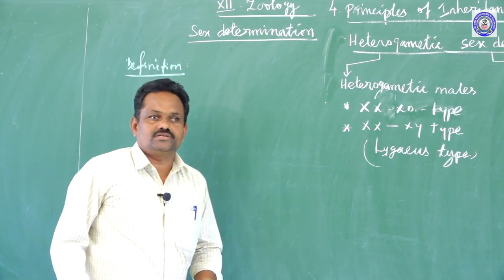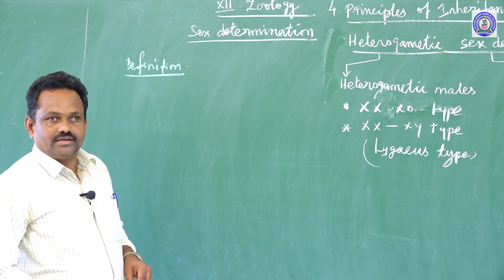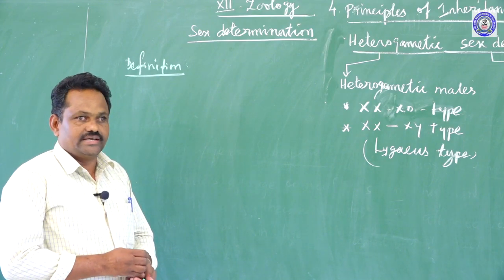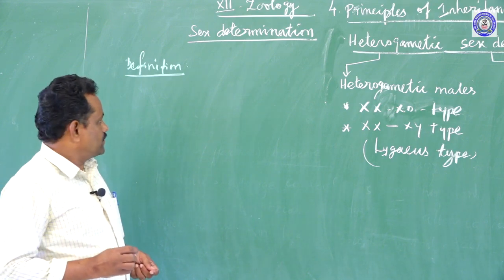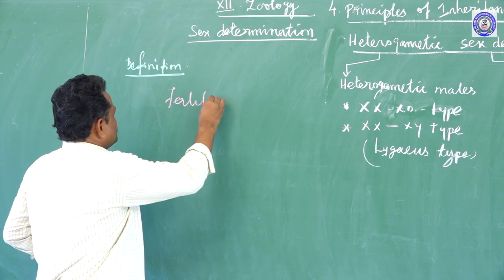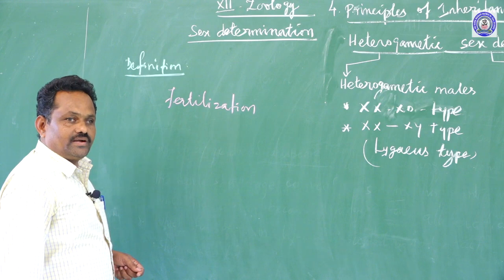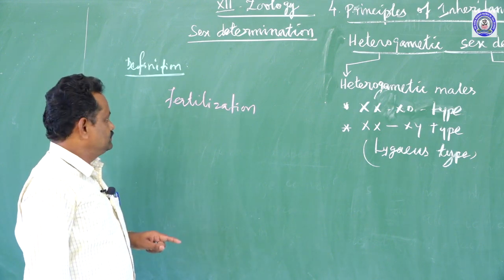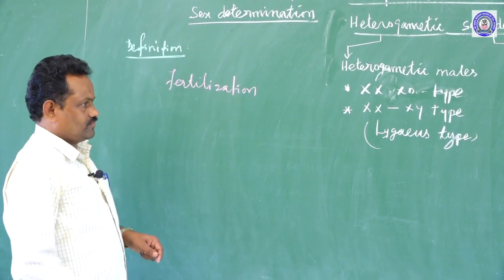Sex determination is the process in which the distinction between the male and female organisms is established in a species. During the process of fertilization, depending upon the type of the male gamete which fertilizes the egg, the male or female organism is determined.